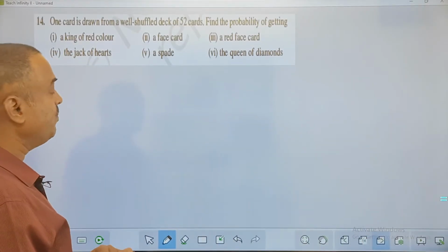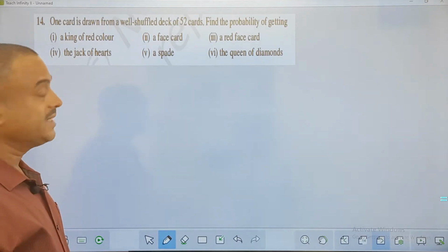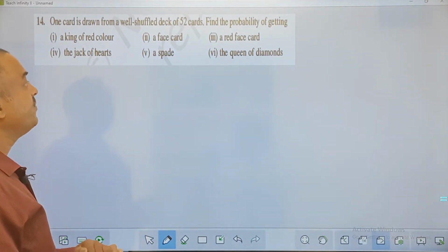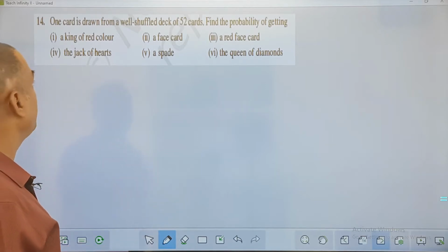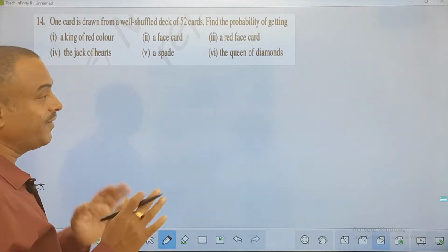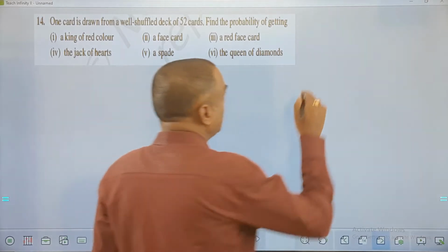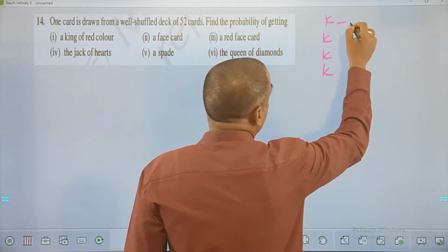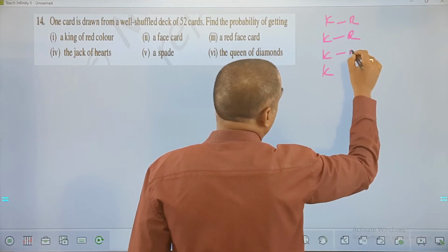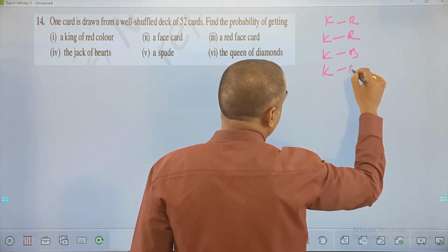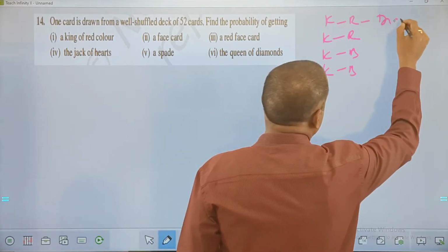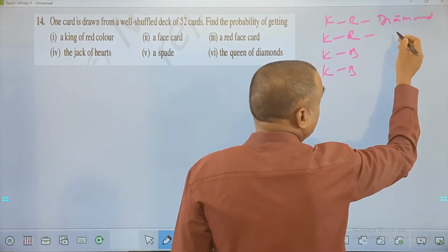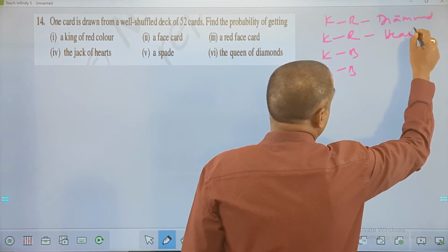Next one, friend. We all know the bifurcation of the cards. Okay. So one card is drawn from a well-shuffled deck of 52 cards. Find the probability of getting a king of red color. If you observe, we have 4 kings in this. 2 from red color, 2 from black color we have. What are red colors? Diamond and the other one? Diamond and heart.